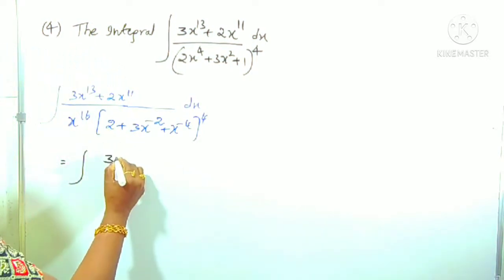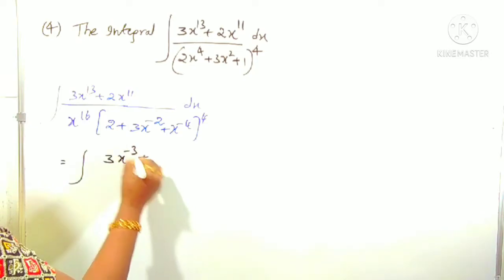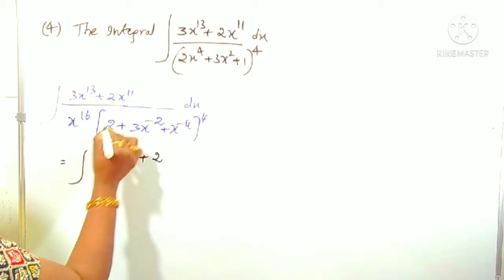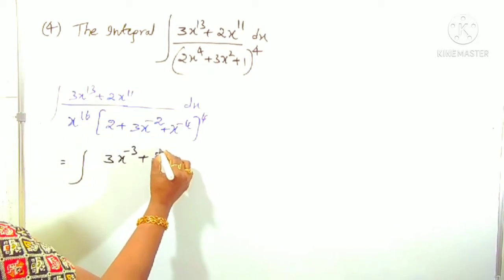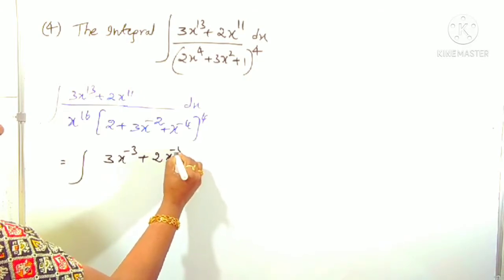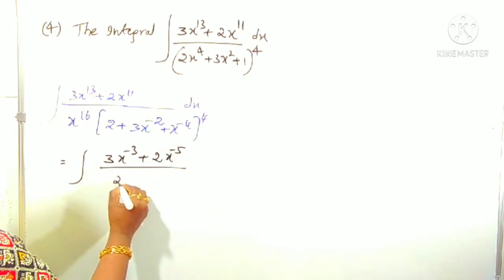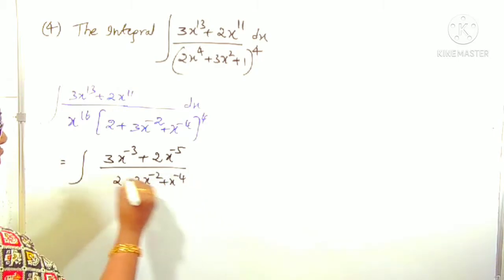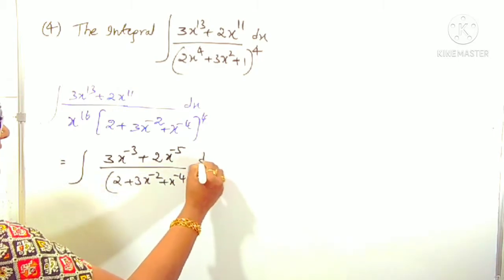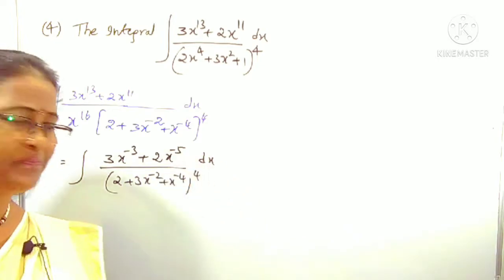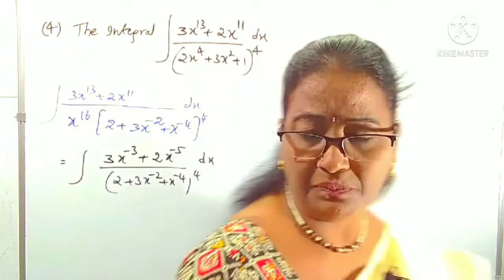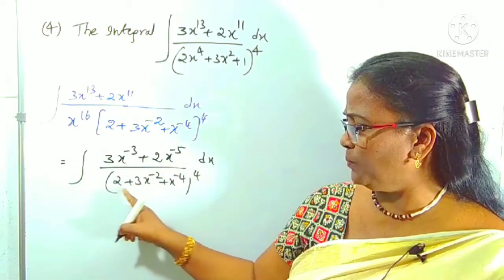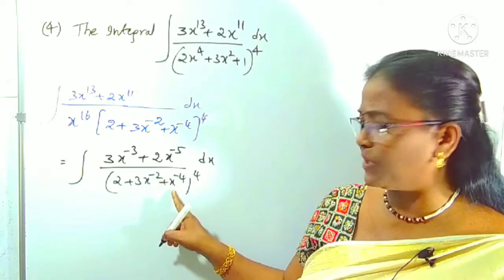Therefore, this is 3x^(-3), plus 2 times x^11 by x^16, which means 11 minus 16 is minus 5. 2x^(-5) by the denominator (2 + 3x^(-2) + x^(-4)) overall power 4, whole dx. Right, we can understand now what is given here. What we got now: (3x^(-3) + 2x^(-5)) by (2 + 3x^(-2) + x^(-4)).